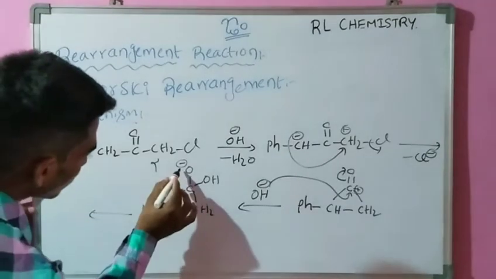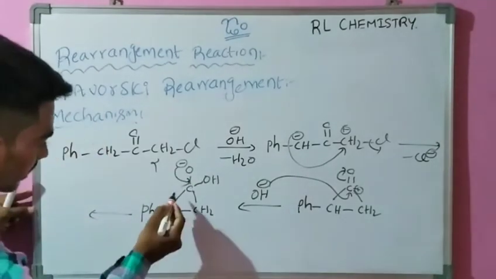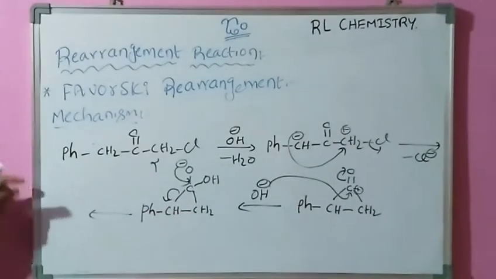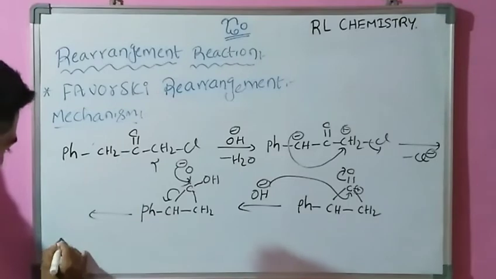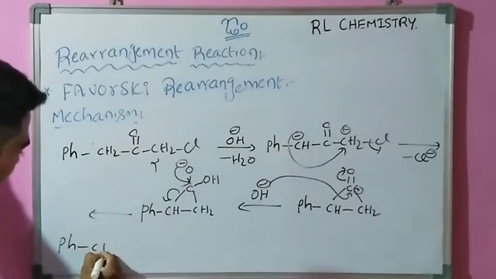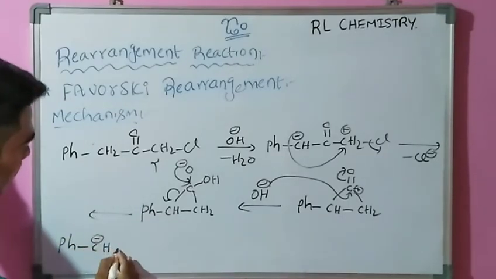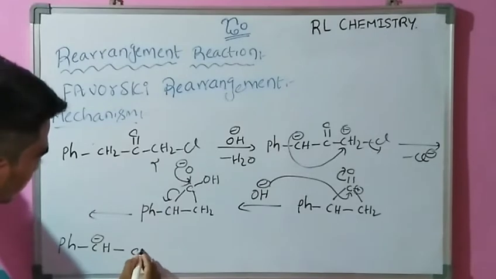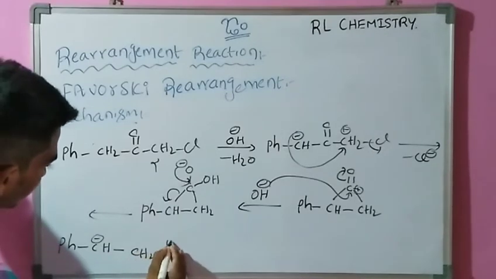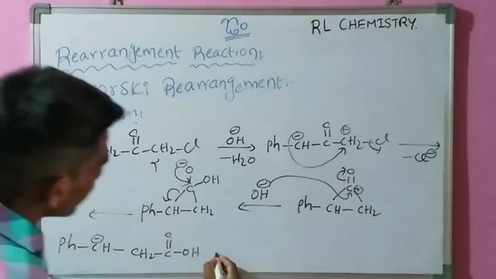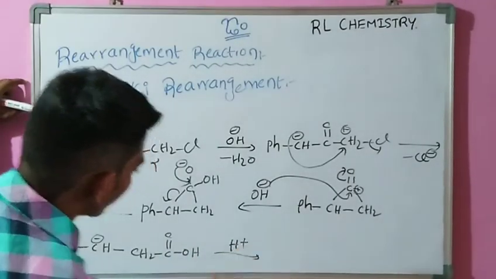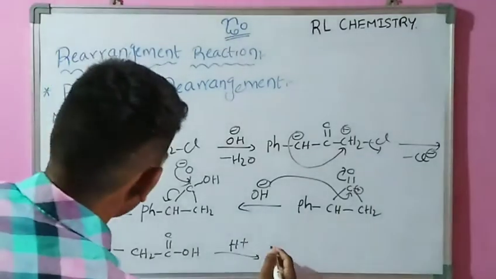This minus charge migrates here, and this bond migrates here, and protonation takes place, or a carbanion is formed. In this reaction, protonation takes place. Finally, our required product is formed,